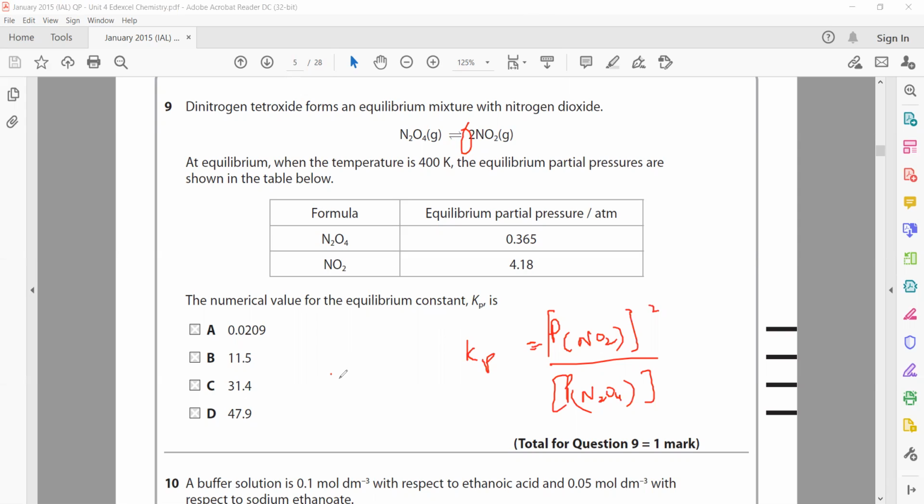So we substitute the values. This is 4.18 squared divided by 0.365. So 4.18 squared divided by 3.6865 will come out as 47.9, so D will be the right answer.